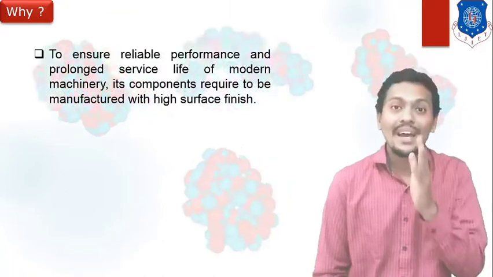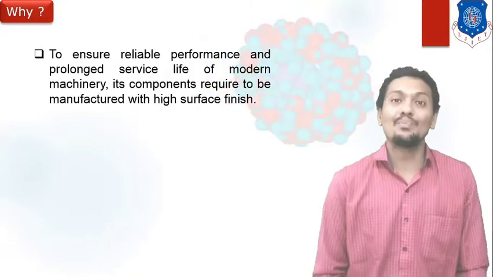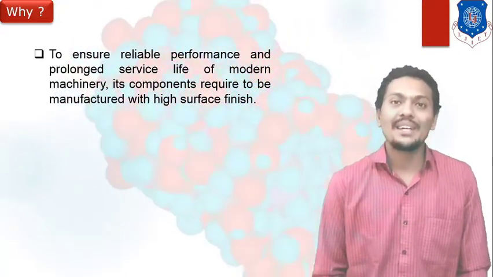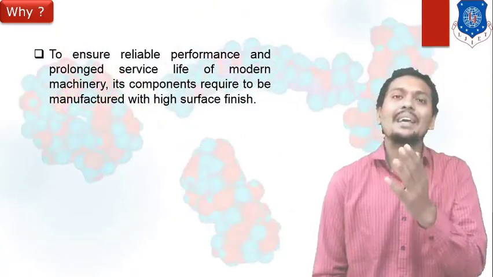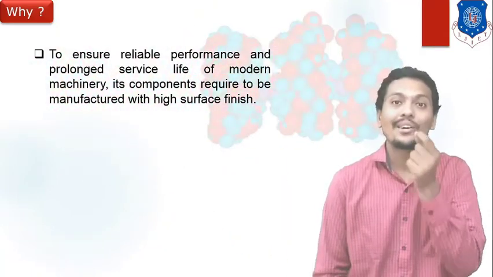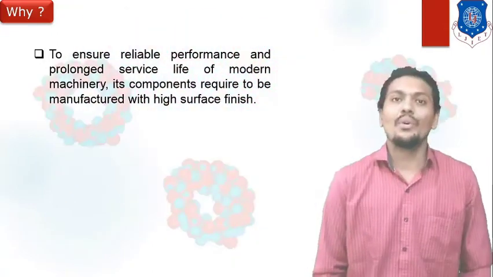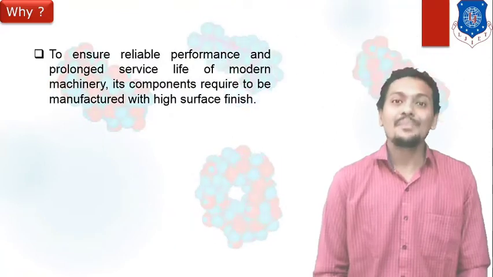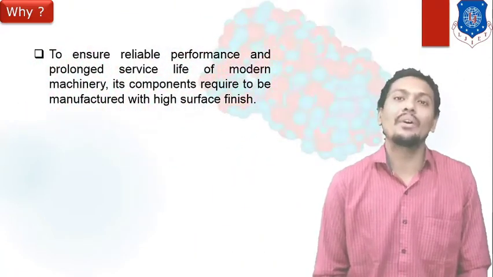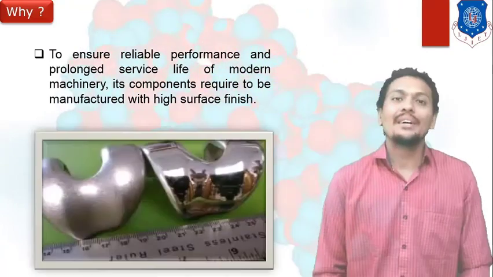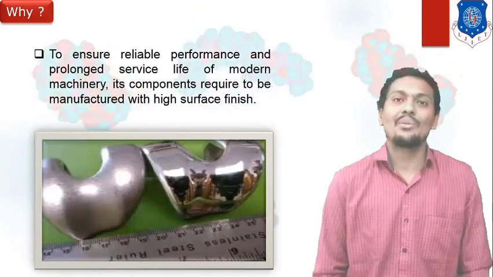For that particular object, we have to do some finishing or super finishing process on the component. There are many areas in which we require very close operation of that object. So we have to do some finishing and make the product ready for advanced application, right? So the purpose of the super finishing process is very clear.